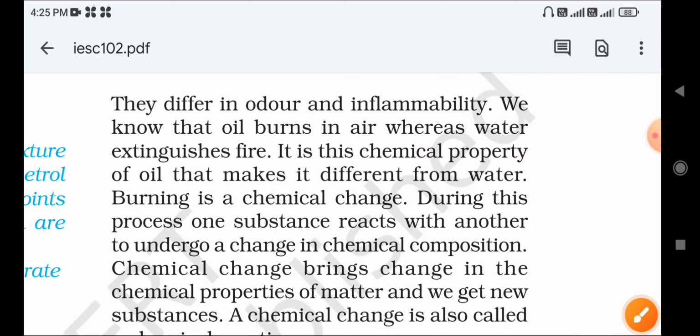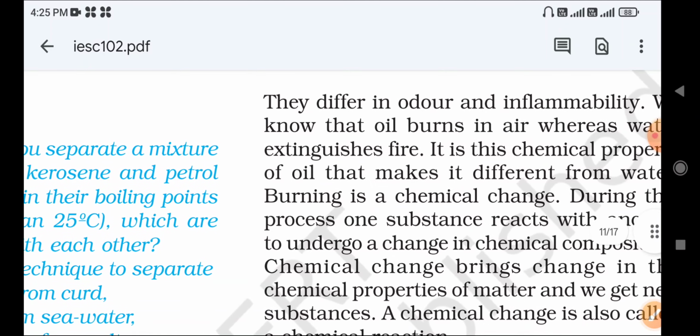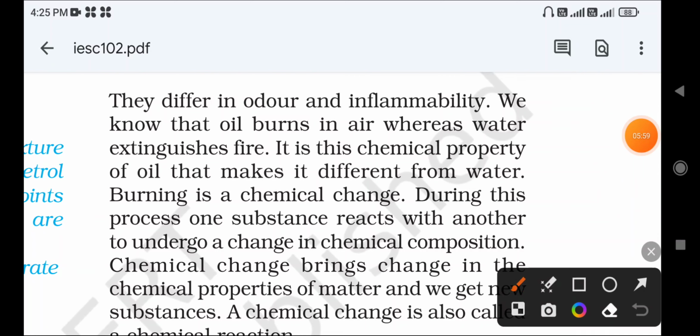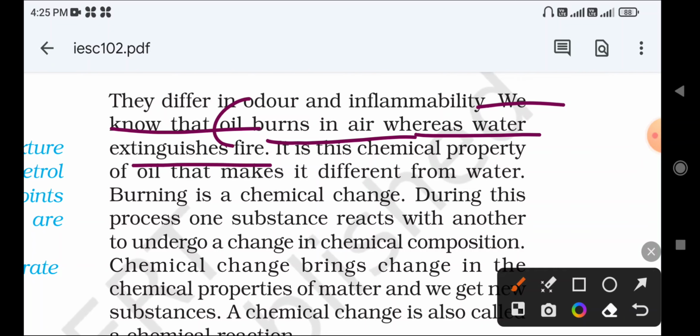Both have completely different properties, but they are similar in only one respect: they are both in the liquid state. We know that oil burns in air whereas water extinguishes the fire, correct? Oil burns in air but water extinguishes the fire.